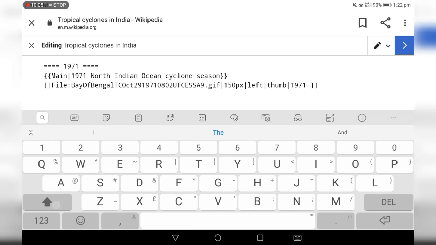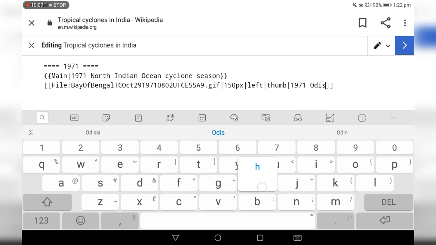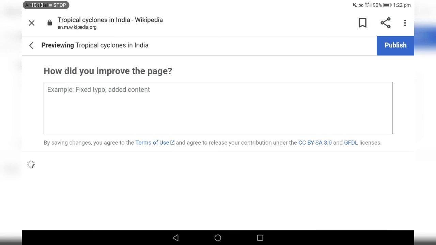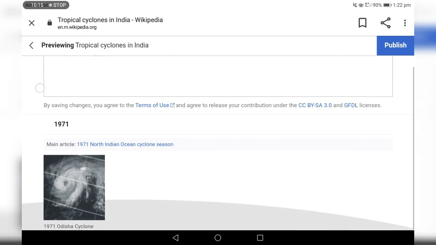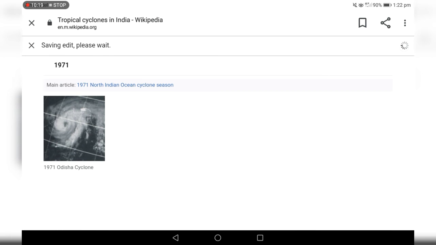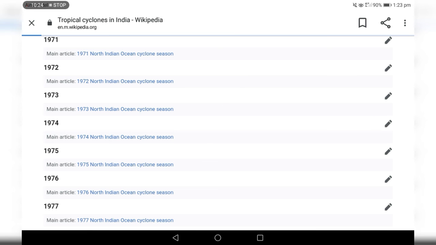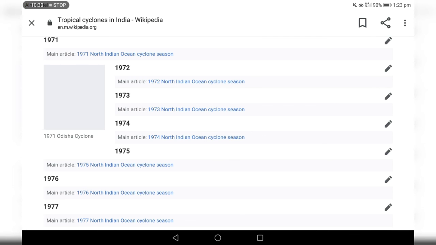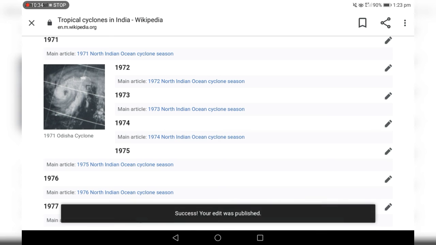1971 Odisha cyclone. And click the icon here, so you can see a preview. After the preview, everything has been checked. Simply click publish. So anyway, we have added the image and we have seen the tutorial on how to add an image to an article.